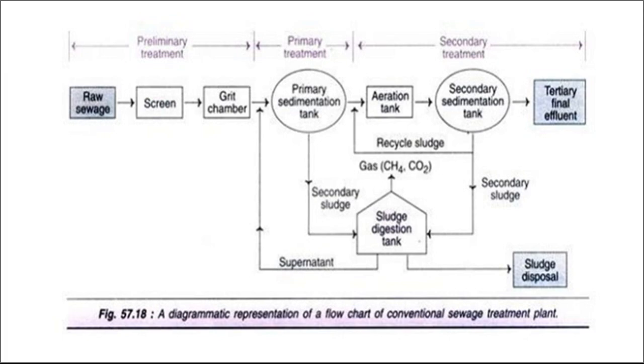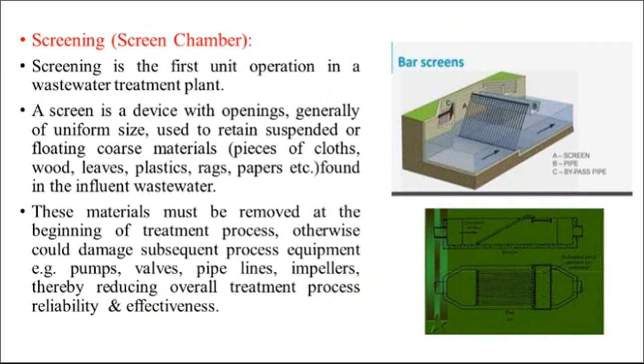Then next we are going to study in detail regarding the screen chamber or screening of sewage. As I have told, the screen chamber or screening unit is provided for removal of floating materials which are flowing with the sewage. So screen is the first unit operation in a wastewater treatment plant.